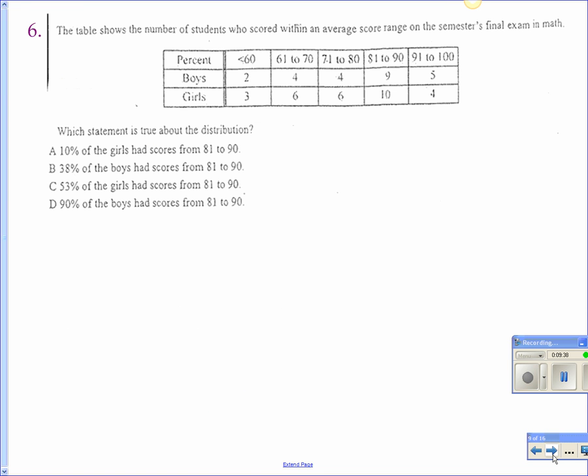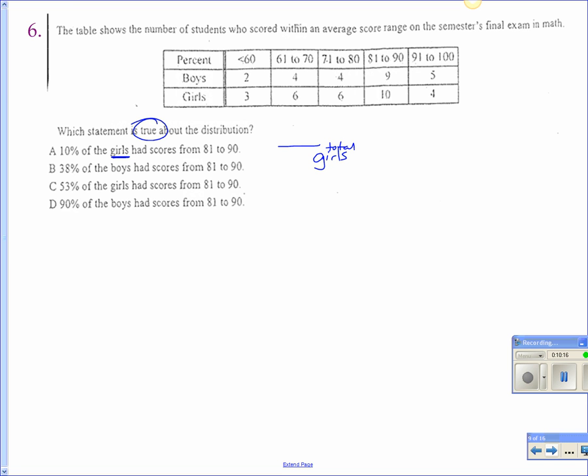Okay. All right. Number 6, the table shows the number of students who score within an average score range on the semester's final exam in math. Which statement is true about the distribution? All right, this says 10% of the girls had scores from 81 to 90. Okay. All right, guys, please pay attention for me on this one. Okay, notes are going kind of quick, but this one I really need your attention on. It says percent of the girls. So girls is going to go on the bottom of my fraction, the total girls.